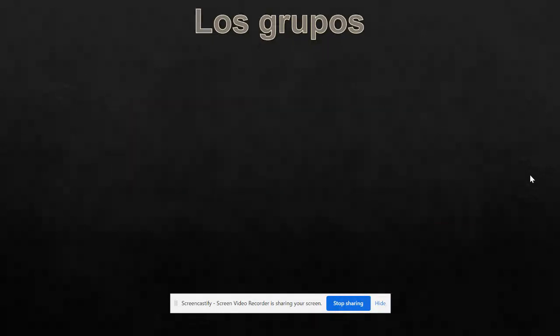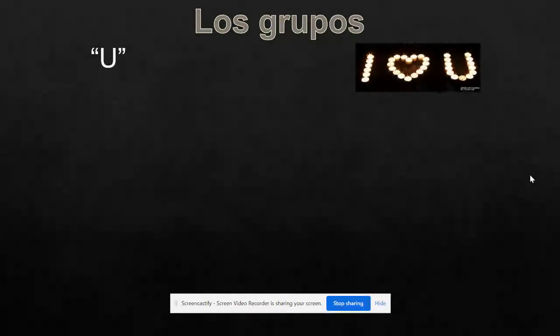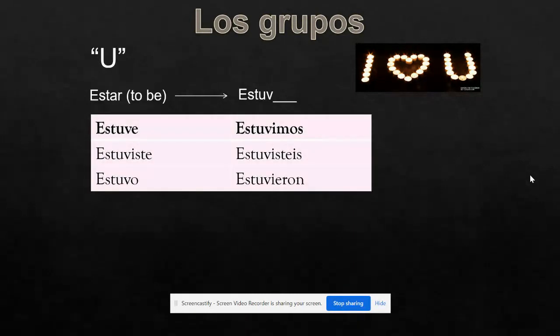After the I group, we're going to move to what we call the U group. And there are two verbs in this group. The first verb is the verb estar, which means to be when you're talking about your health, your feelings, your emotions, your location, and your position. And estar is going to change to estuve, and then you're going to add endings to that. So the conjugation of estar would look like this. Estuve, estuviste, estuvo. Estuvimos, estuvisteis, estuvieron. Also notice there are no accents on this conjugation because, like I said before, there are no accents in the IUJ verbs.